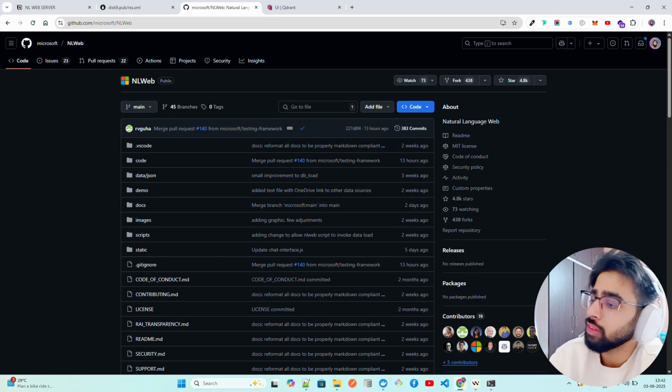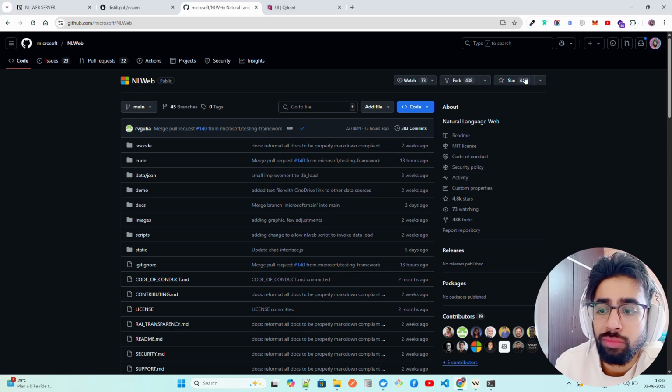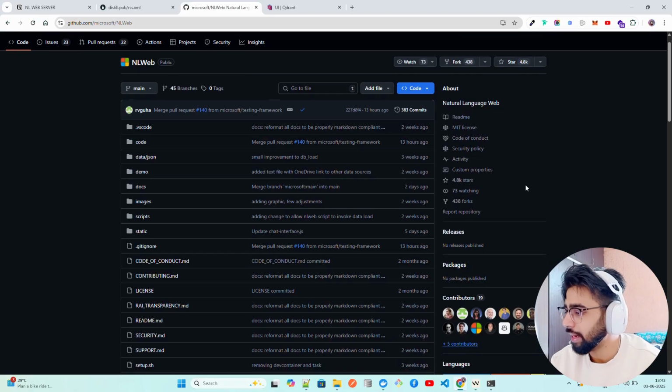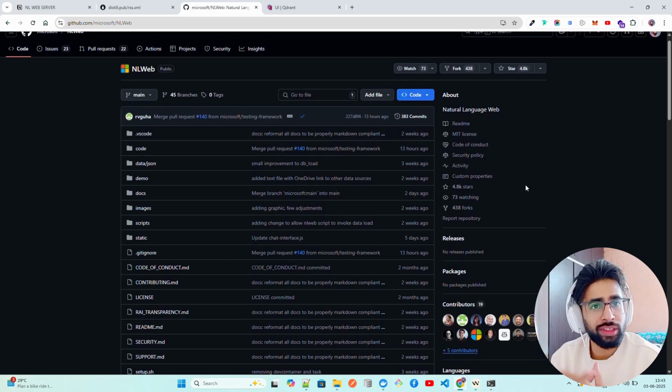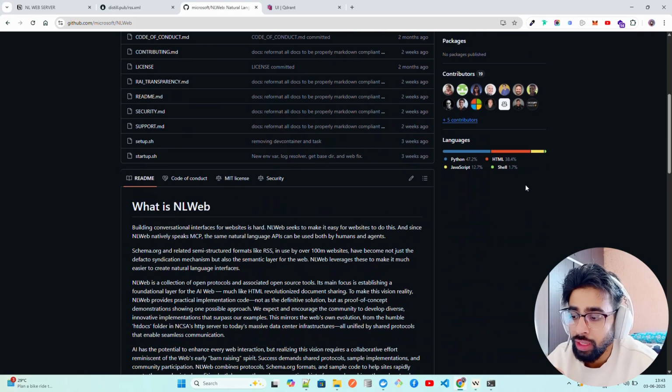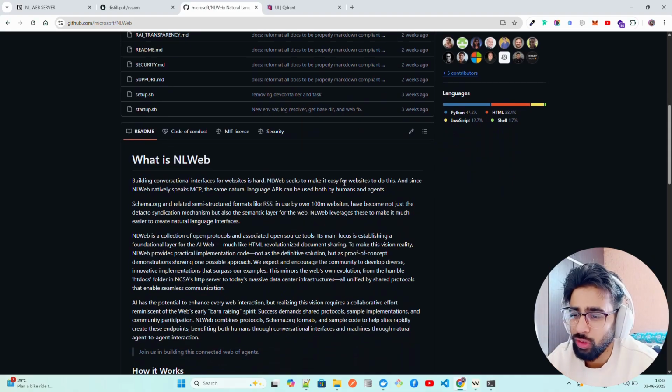If you look at my screen, I'm on the NLWeb GitHub repository. It already has almost 5K stars, and it was launched only about a month ago. It follows the RAG principle under the hood for using the structured or unstructured information. And that's fantastic. You can of course read about it more here.